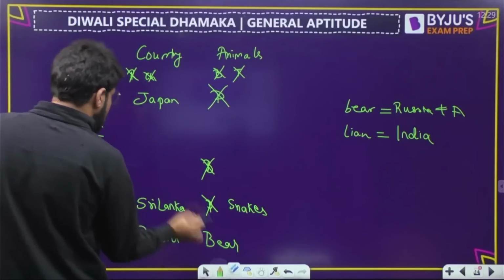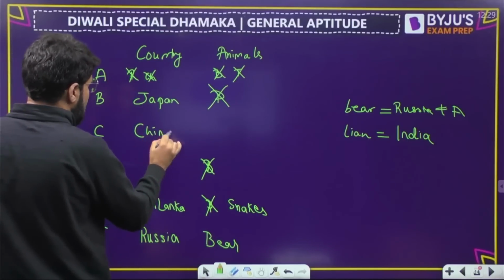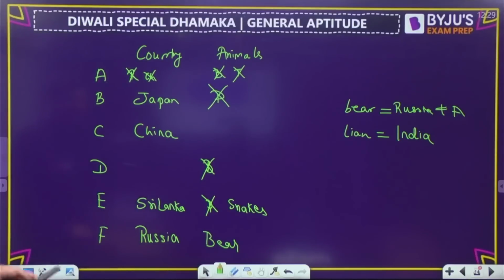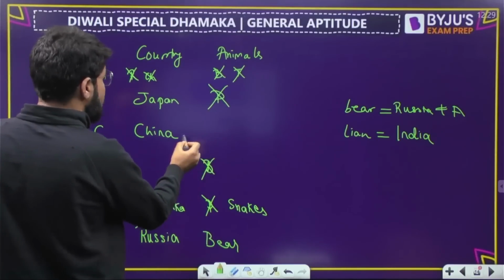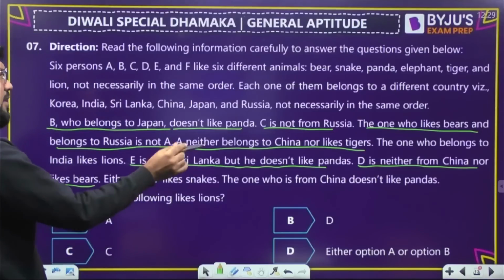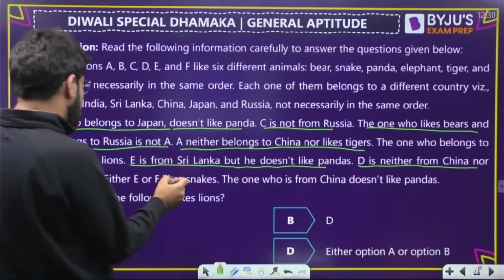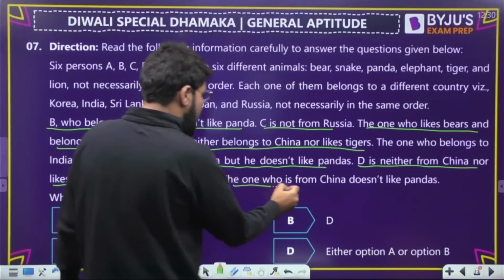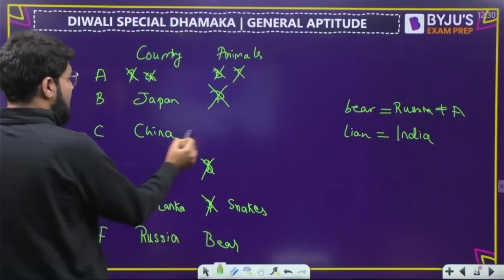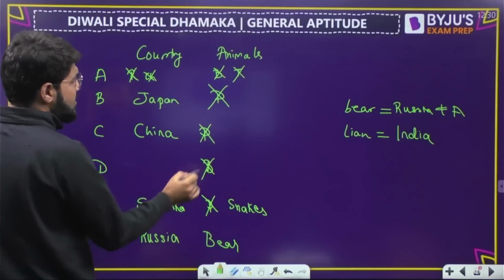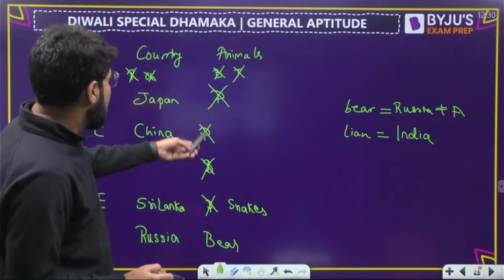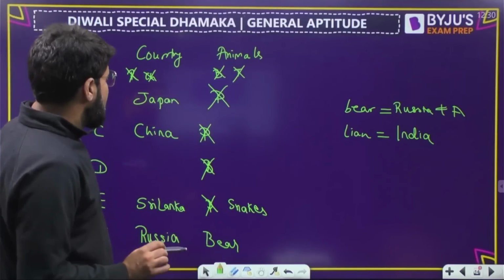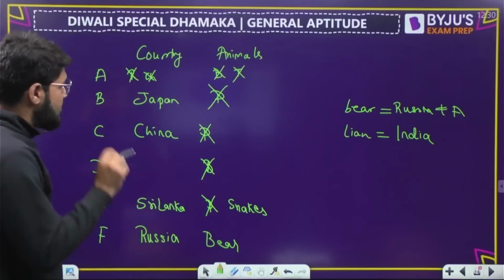Okay. So China comes up here. Now what else is left? वो देखना पड़ेगा. Panda cannot come up here. The one who is from China, ये भी कहीं statement था, right? The one who belongs to China doesn't like panda. So this means China है यहाँ पे, तो panda यहाँ भी नहीं आ सकता. So only possibility for panda is A or D. Okay, A or D. That's it.